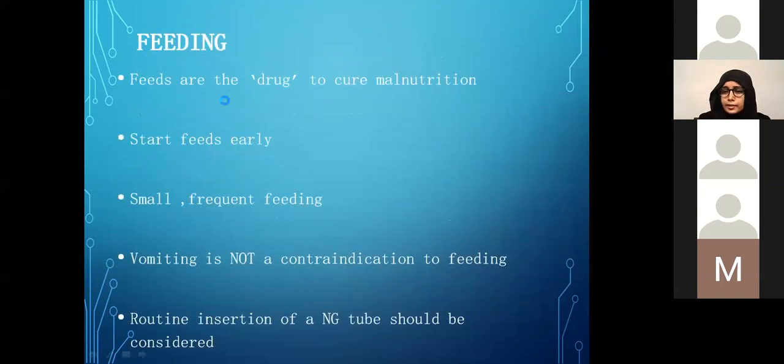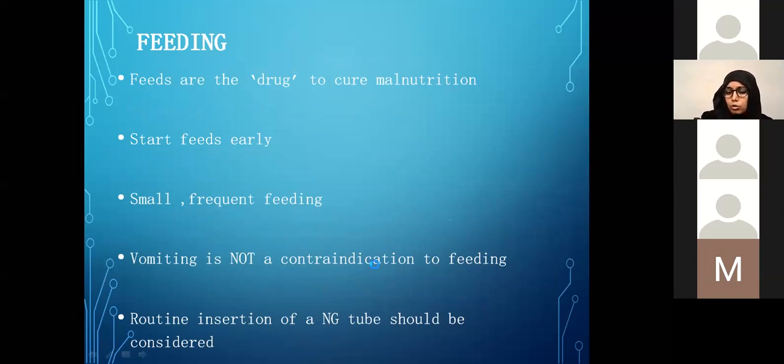Feeding is their medicine. They are deficient in feeding, and that's what they need to get better. So we use it as a drug to cure malnutrition. Again, remember, as we talked earlier, to prevent hypoglycemia, we start feeds early. Initially in small frequent feedings with 25 to 30% of their total need, then gradually building on it.